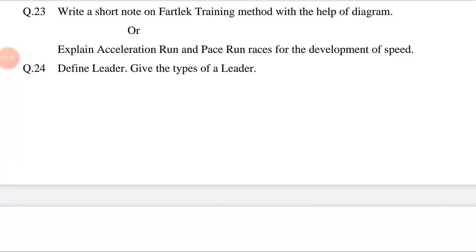This question is related to chapter number 2, training methods. The answer may be: write a few lines about the Fartlek training method. First of all, give the introduction of the Fartlek training method. Fartlek is a Swedish term which means speed play. This method of training was introduced by O.